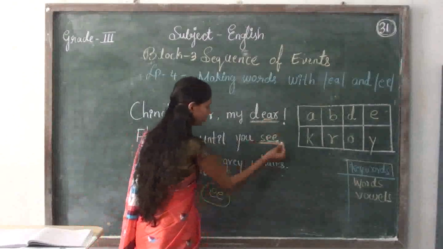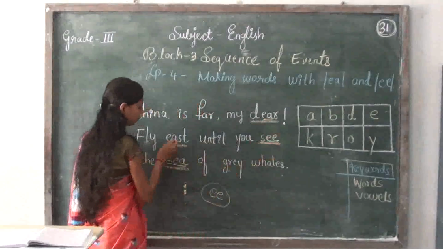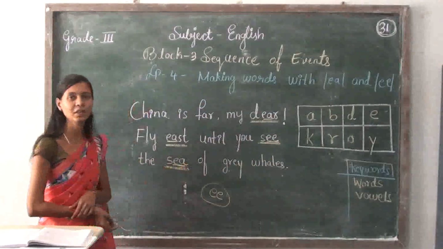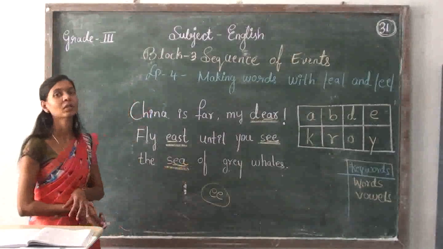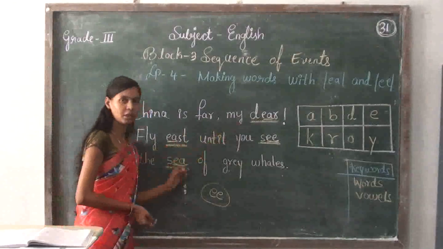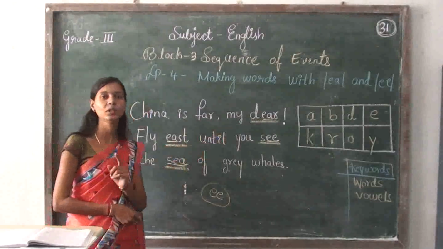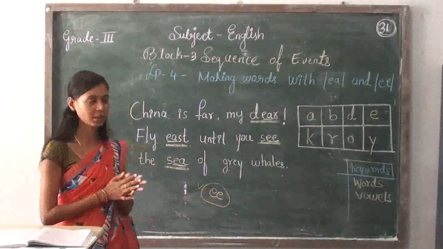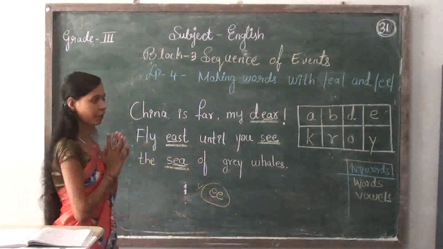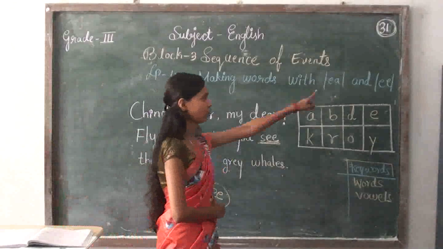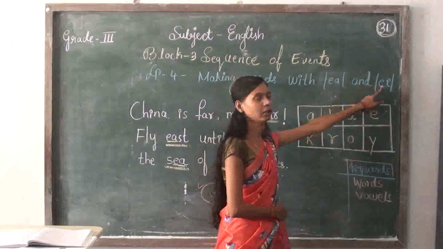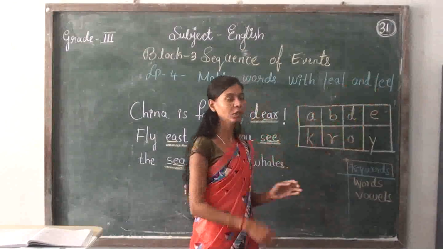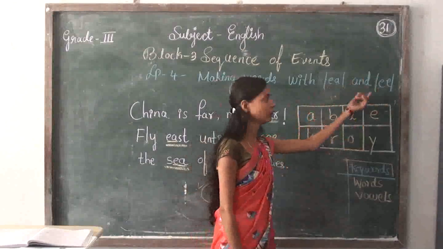The spellings are different, but the sound is same. So all these underlined words make the same sound, that is E sound. Right, students? So in today's class, what will we do? We will make words with E, A and E, E. By using these letter cards, we will make new words.